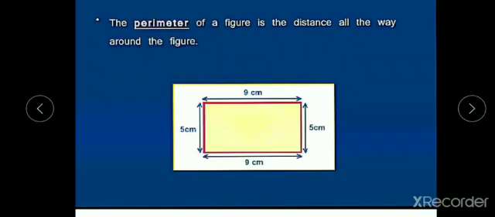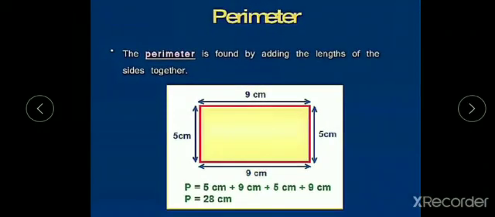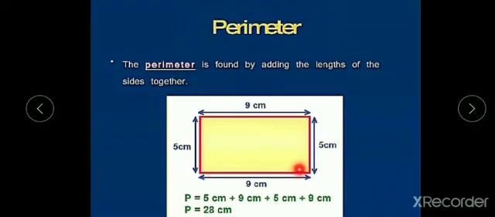Perimeter means total length of the boundary of a figure. The perimeter is found by adding the lengths of the sides together. How do we calculate the perimeter? We calculate the perimeter by adding all the sides of the figure. Here there are 4 sides. One side is 9 centimeters, another side is 5 centimeters, another is 9 centimeters, another is 5 centimeters. So if we add all these, 5 plus 9 plus 5 plus 9 gives 28 centimeters. So 28 centimeters is the perimeter.